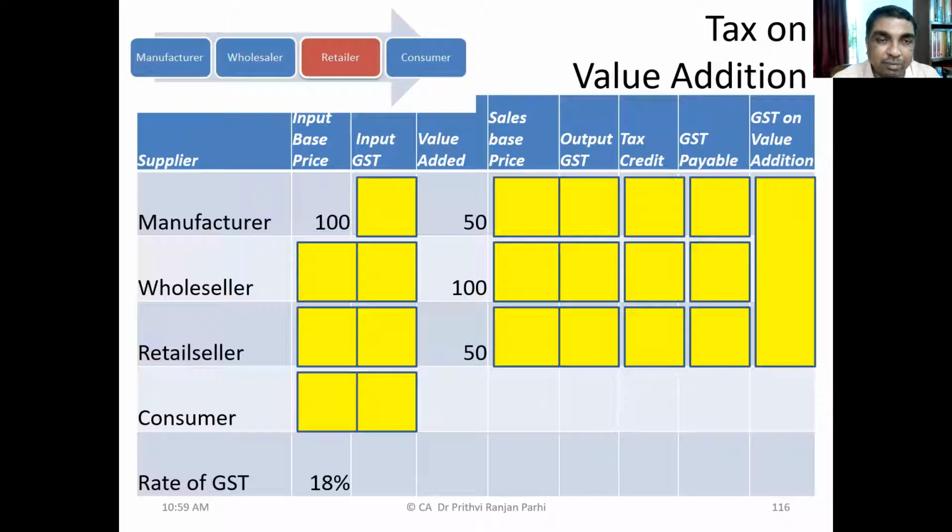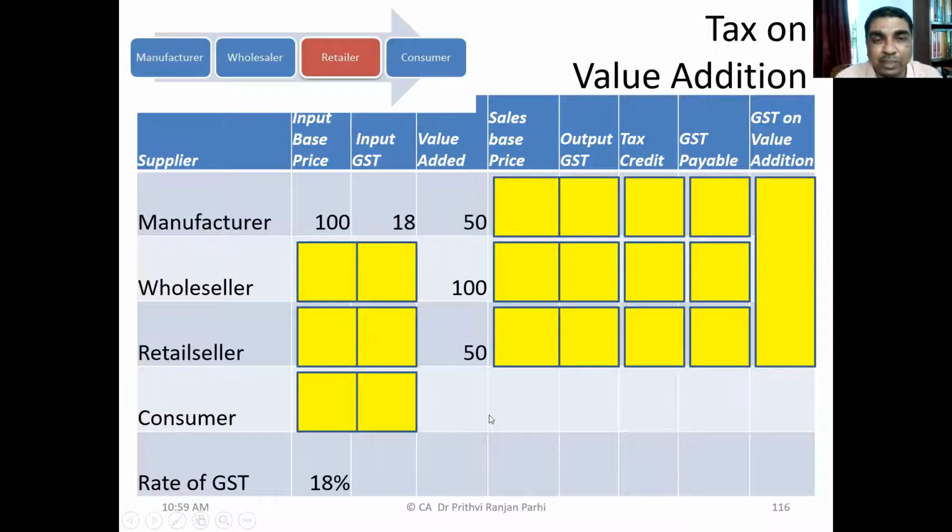Now you have to answer. Let us say the manufacturer's input base price is 100. That means he's purchasing some input and the base price is 100. How much will be the input GST? Please tell me quickly. 18 rupees, right?